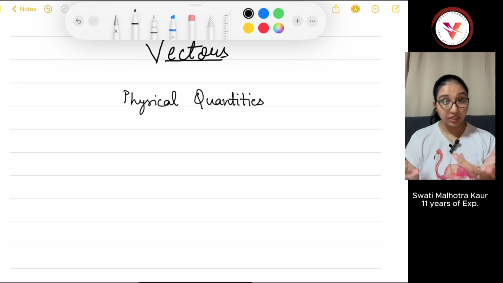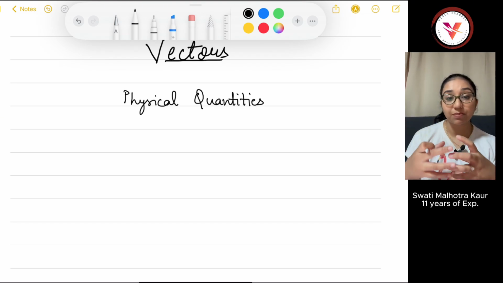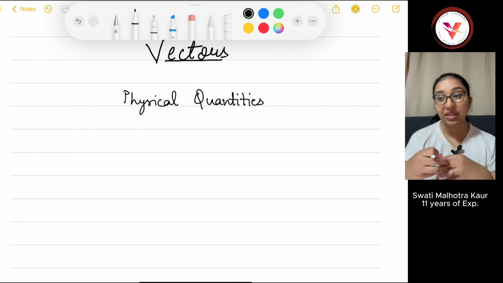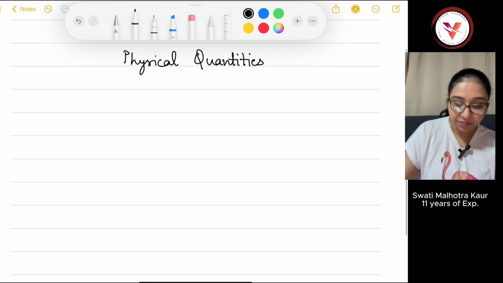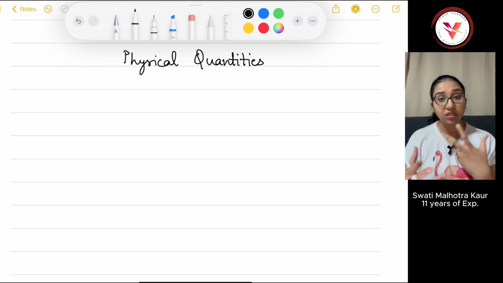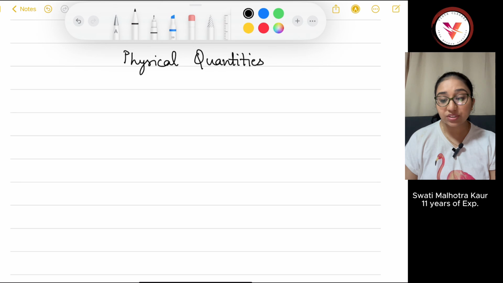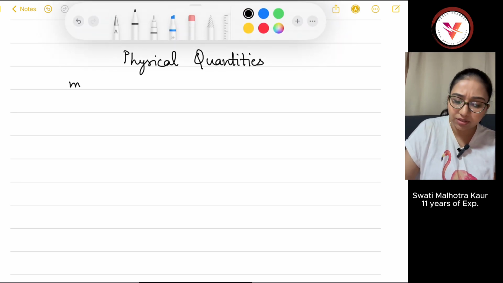So it's a physical phenomenon. Now there are physical quantities, distance and displacement, which explain and measure this physical phenomenon.